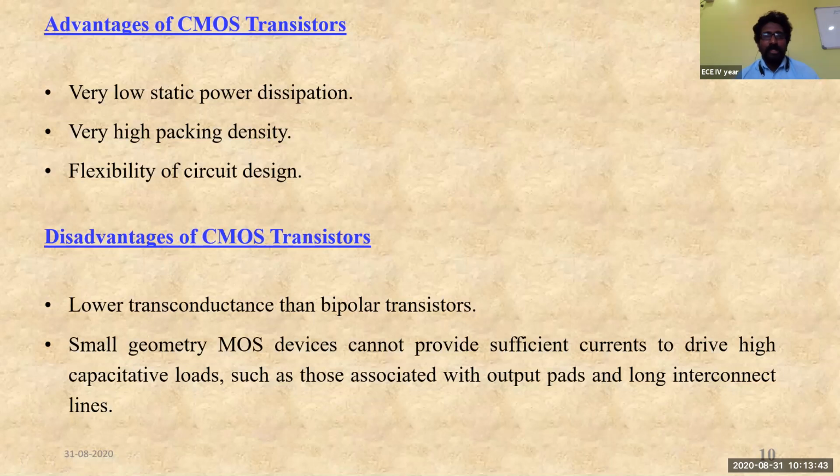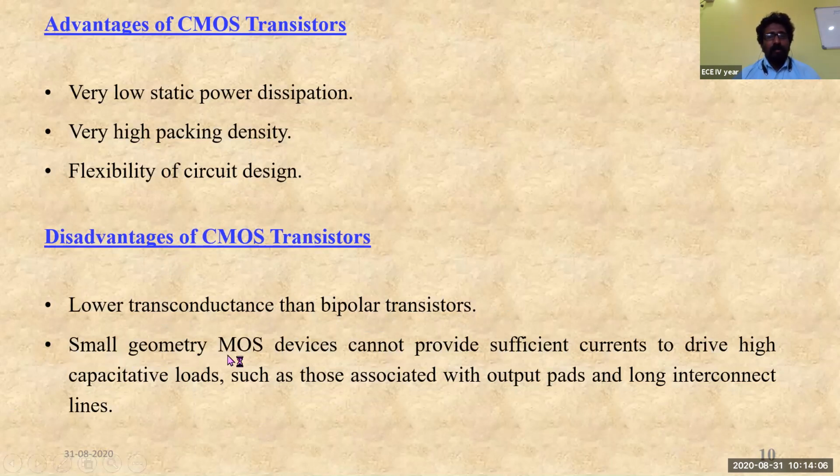So that's why it's very flexible for the circuit design. And coming to disadvantages, it has got lower transconductance than the bipolar transconductance. Because of this reason, we have incorporated the high transconductance of the BJT, and we have got the higher gain characteristics in the BiCMOS technology.